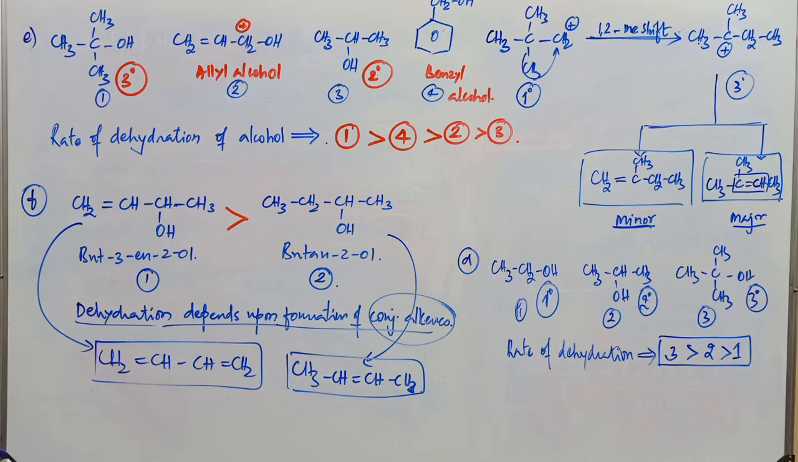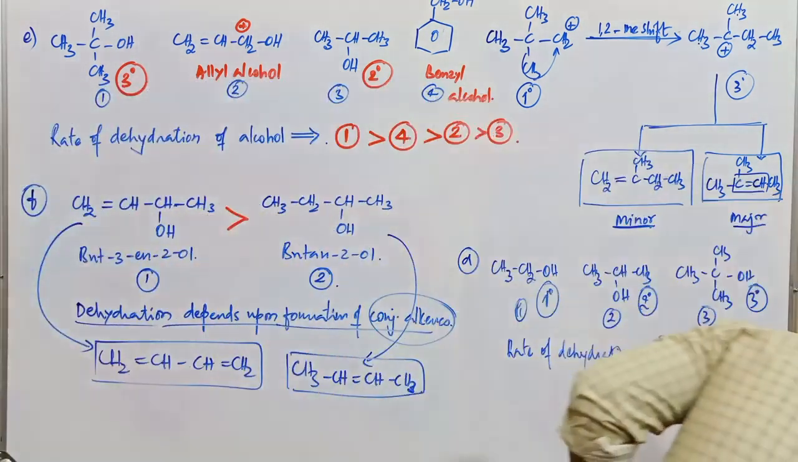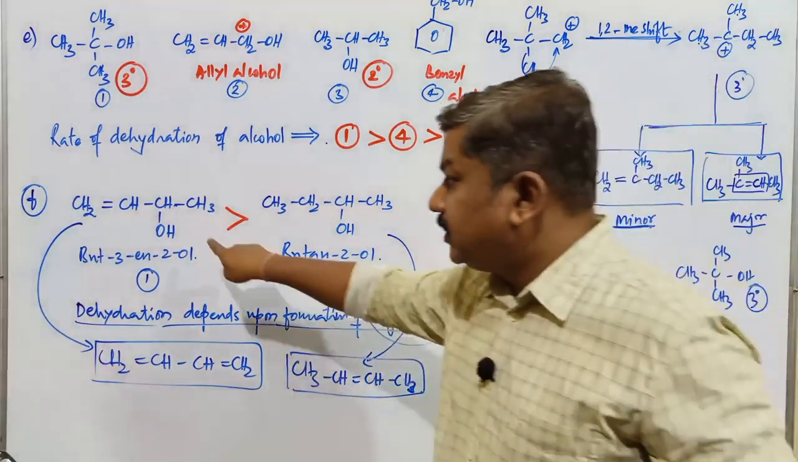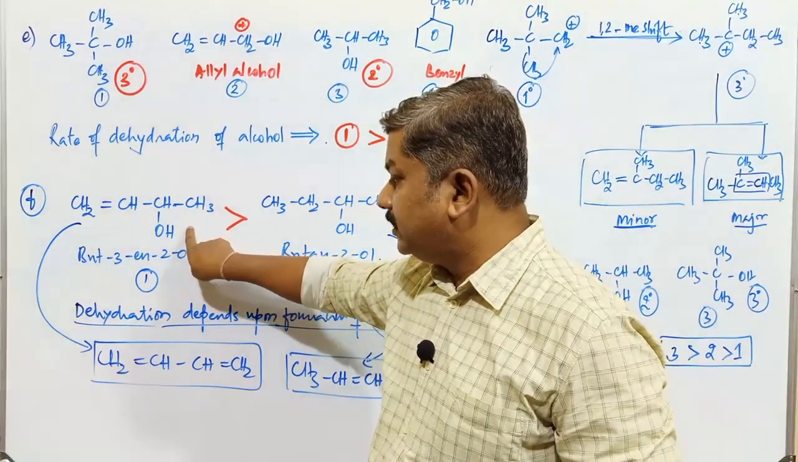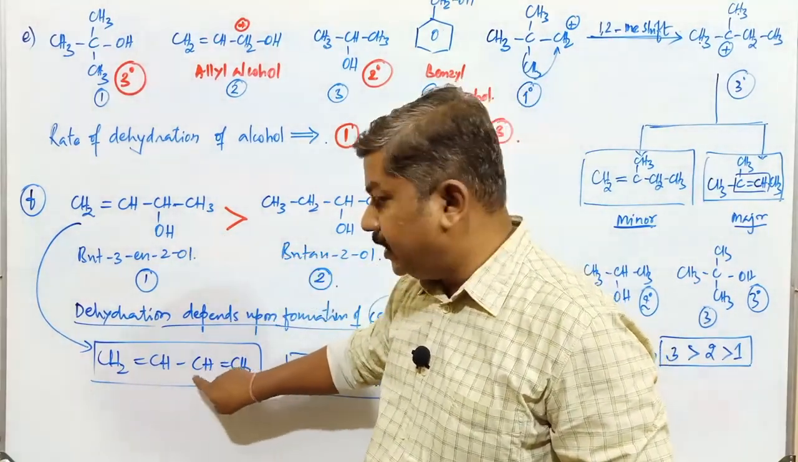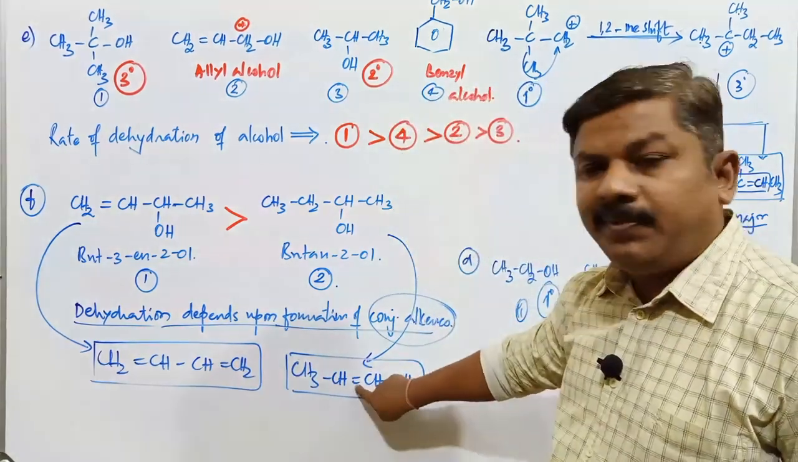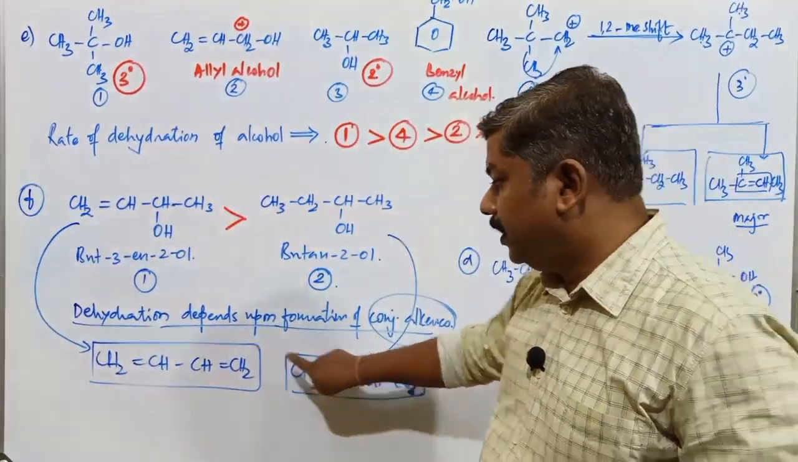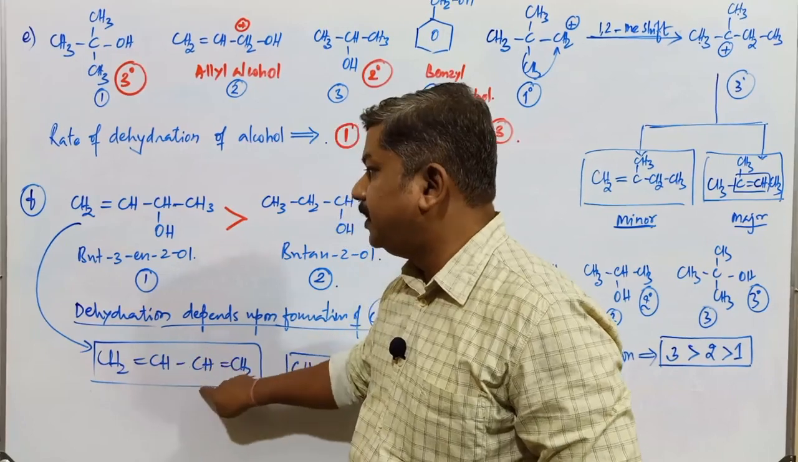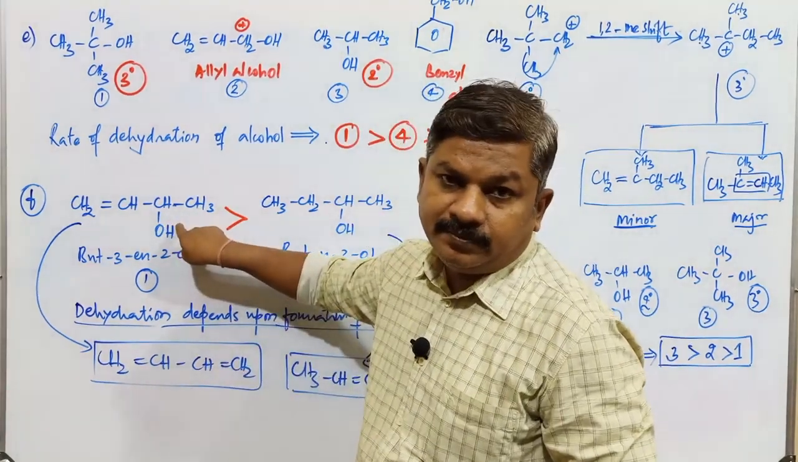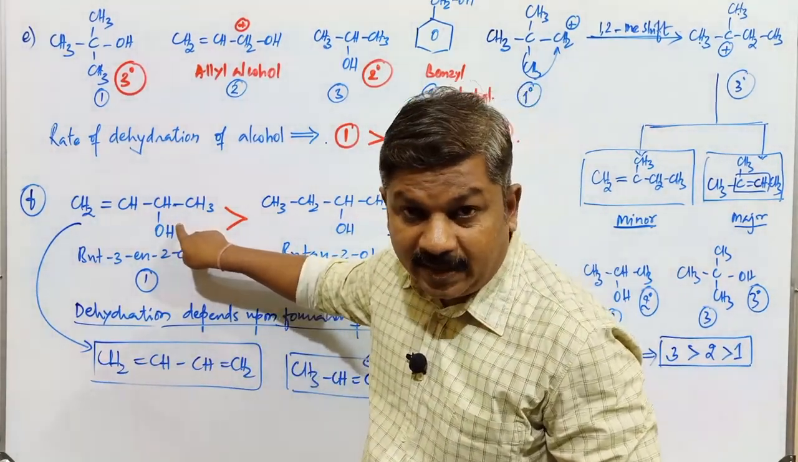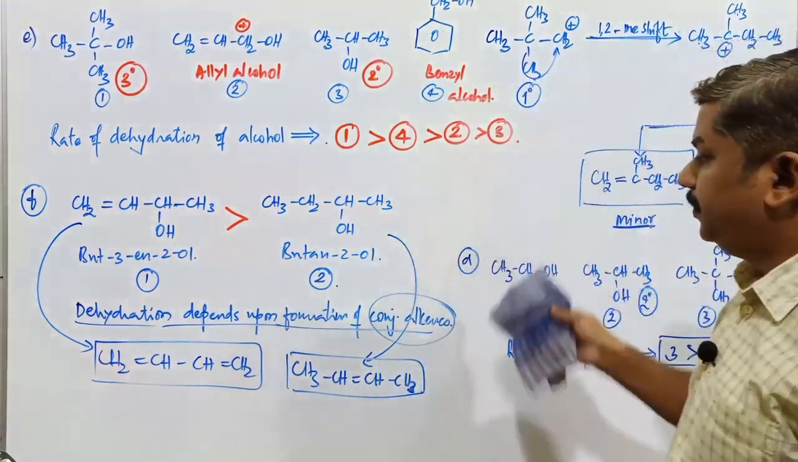So that is the difference in the order of dehydration of alcohols. This alcohol is more reactive because it converts into a conjugated alkene. Resonance is applicable here, and here resonance is not possible because it contains only one double bond. Wherever such compounds are present, that alcohol is more reactive towards the dehydration reaction. Copy this one.